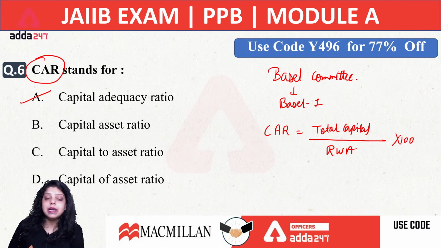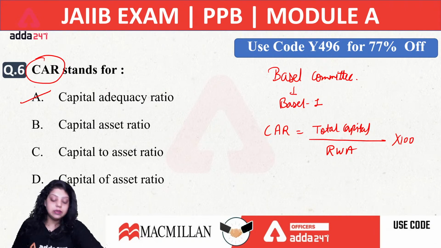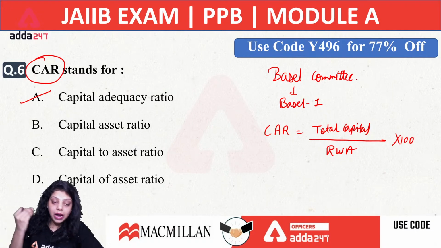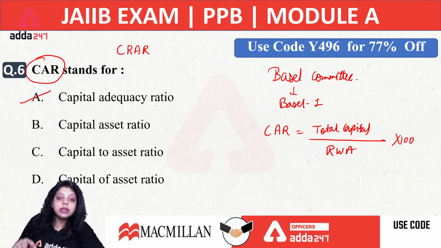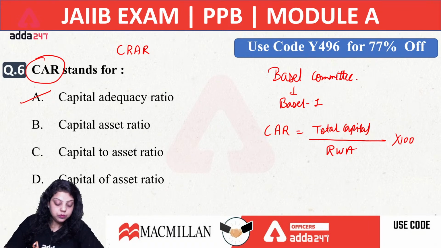So capital adequacy ratio was introduced by the Basel committee in the Basel Accord 1. We have discussed the formula also, and it is also represented as CRAR, which stands for capital to risk weightage asset ratio. Okay, so the right answer for the 6th question will be A.